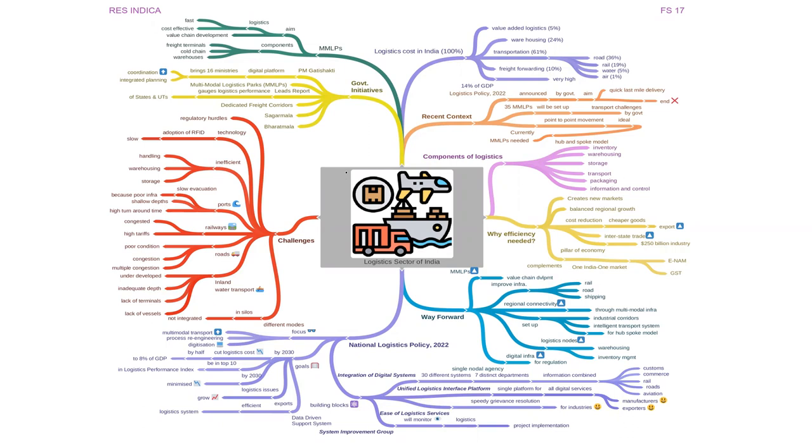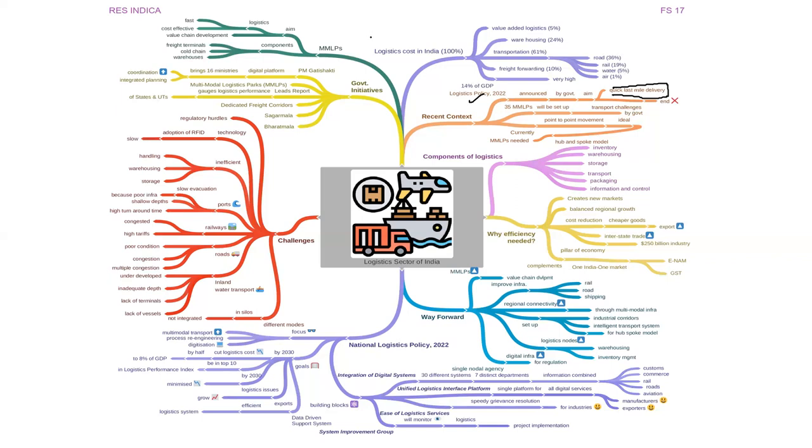Today, we are going to discuss the logistics sector of India. This has been in use for quite some time, and even if not in use, this is a very important component of your GS paper 3 economics part. So first of all, what is the recent context? The Logistics Policy 2022 was announced by the government, the aim of which is to provide quick last mile delivery.